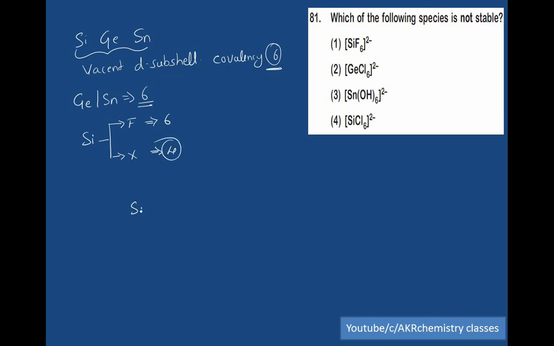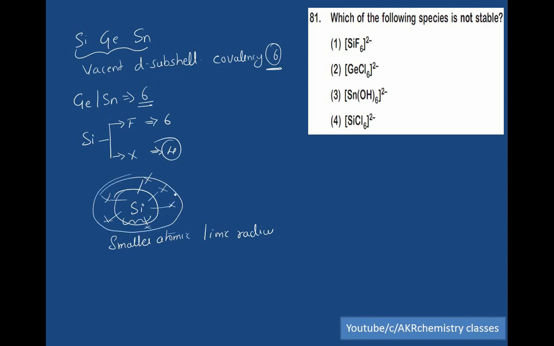The reason is silicon possesses a smaller atomic or ionic radius. Due to this, it is unable to handle bulky halogen atoms around itself due to steric factor. So the species that is not stable is SiCl6 2 minus. Note it down.